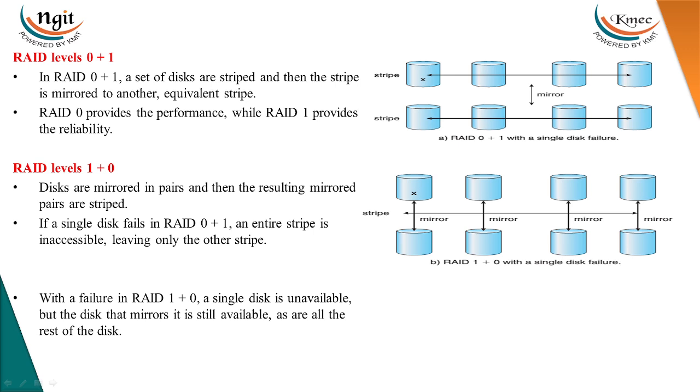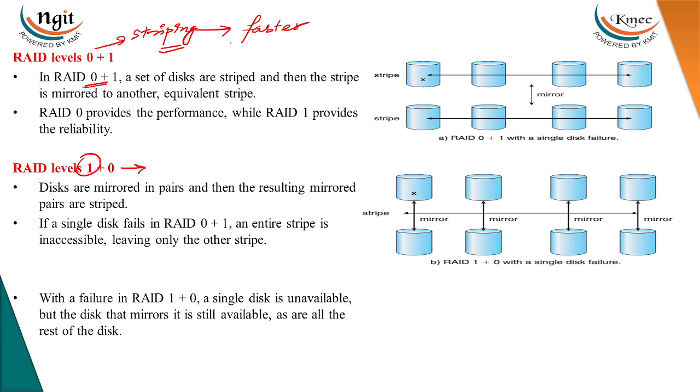And next it will be RAID 0 plus 1 and 1 plus 0. We can say that RAID 0 is striping, that is dividing the data across different disks so that accessing it is faster. The performance will be increased in striping. But reliability and availability are increased in RAID 1. So in RAID 0 plus 1 and 1 plus 0, both striping and mirroring will happen.